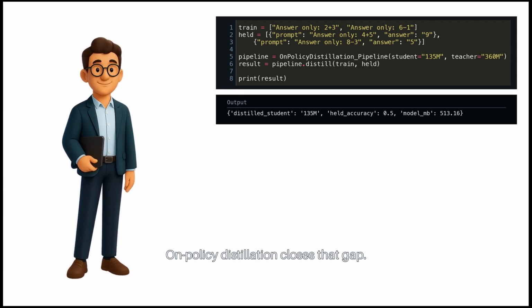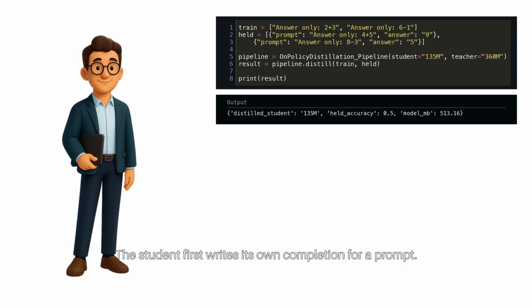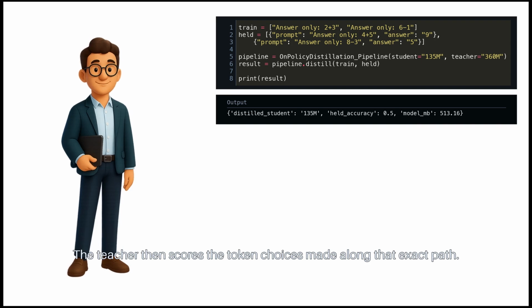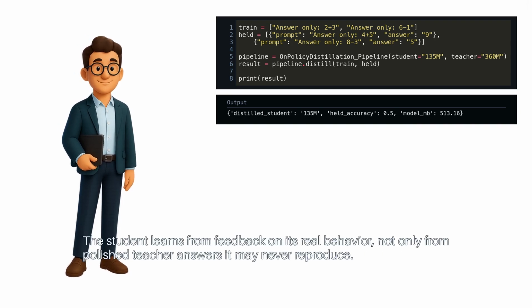On-policy distillation closes that gap. The student first writes its own completion for a prompt. The teacher then scores the token choices made along that exact path. The student learns from feedback on its real behavior, not only from polished teacher answers it may never reproduce.